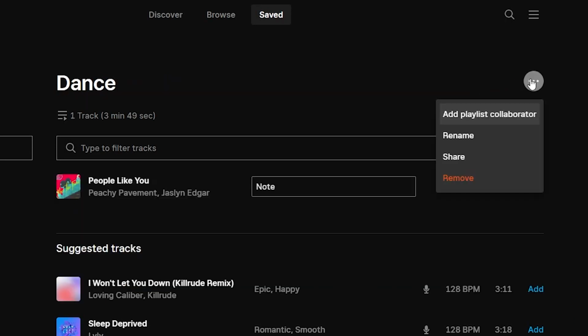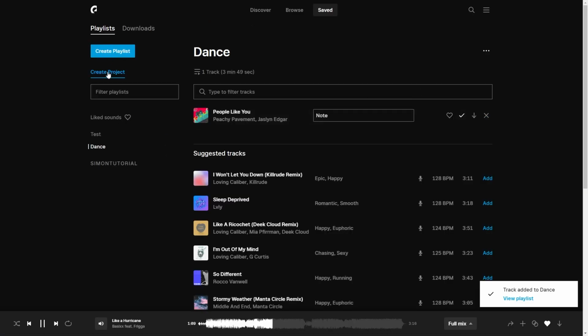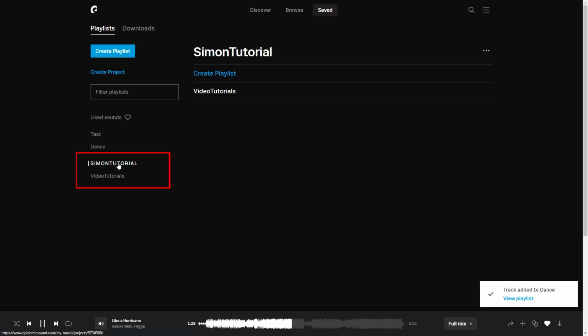Using the three dots at the top right of a playlist, we can also delete it, rename it, share it or add team members who should also be able to add songs to the playlist. In addition to the playlists, we can also create projects, which are parent folders for playlists, which is handy if we have a lot of playlists and want to organize them all project-based.